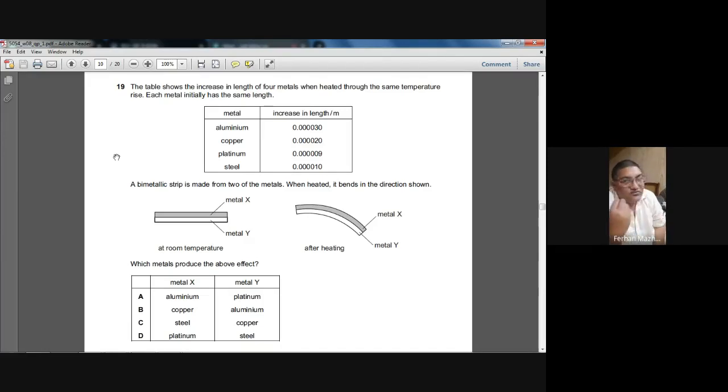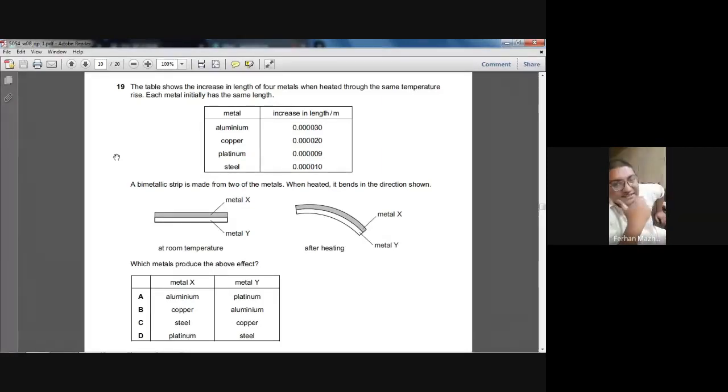Your voice is very low, it's very difficult to hear what you're saying. But if you look at the table, the increase in the length in the aluminum is the greatest, and then the copper, and then the steel, and then the platinum. Okay, that's the order of their increase in the length.